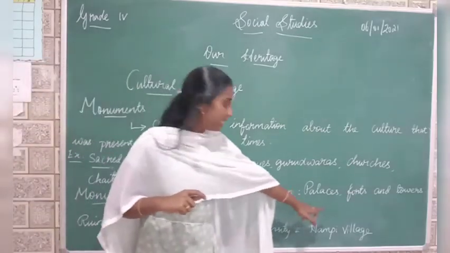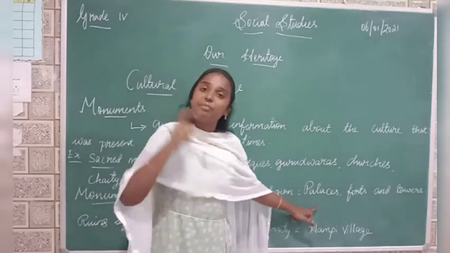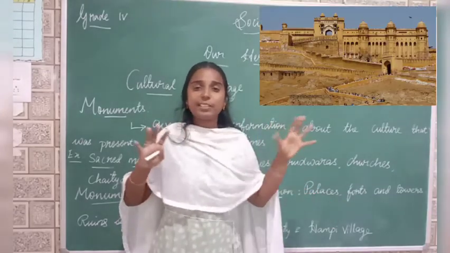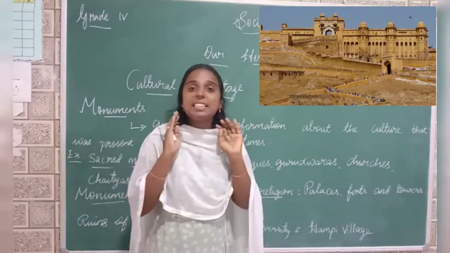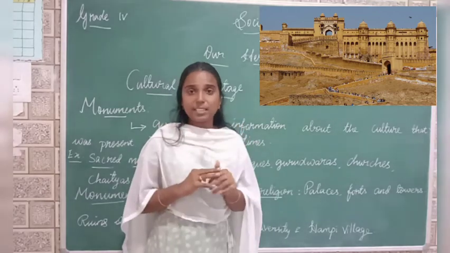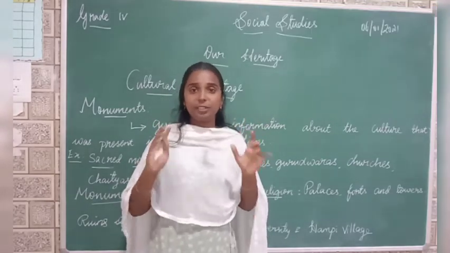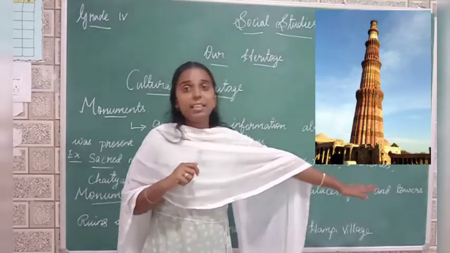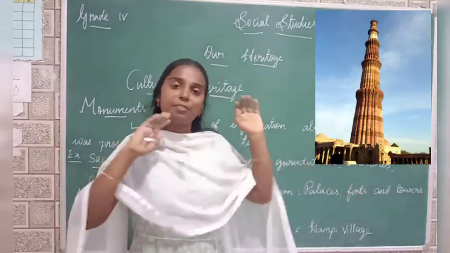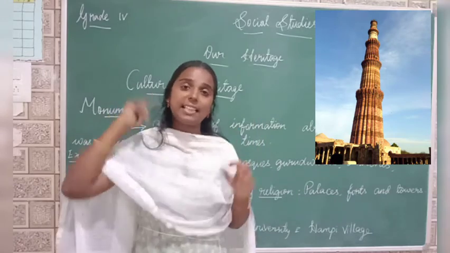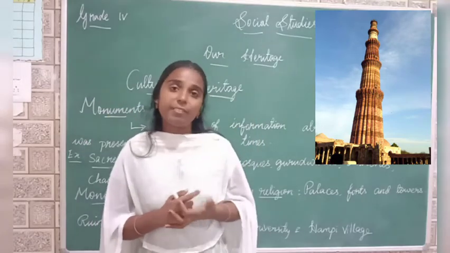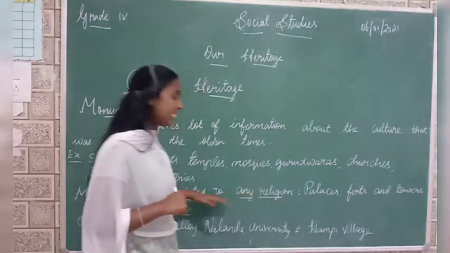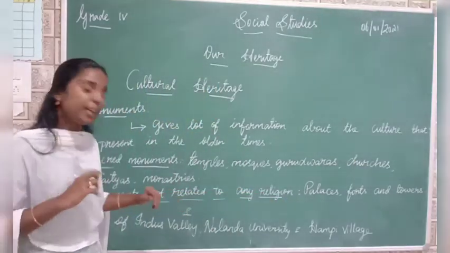So palaces means place where king live, his official residence place. Okay, fort means also it is like palace only, but it cannot be easily attacked by the enemies. Okay, so that is some like protection area for the kings. Okay, and towers. Towers, you know towers, right? But we have to think about the towers that is constructed in the past. For example, we can take Qutub Minar. Okay, so these are the monuments that do not belong to any religion.